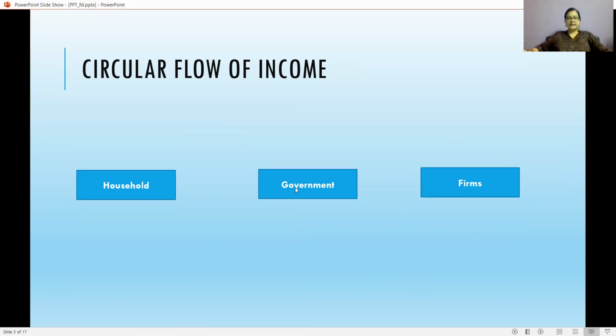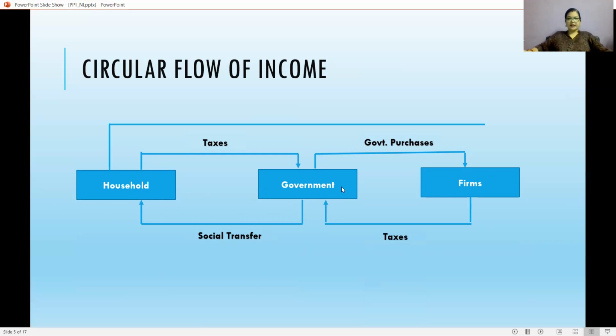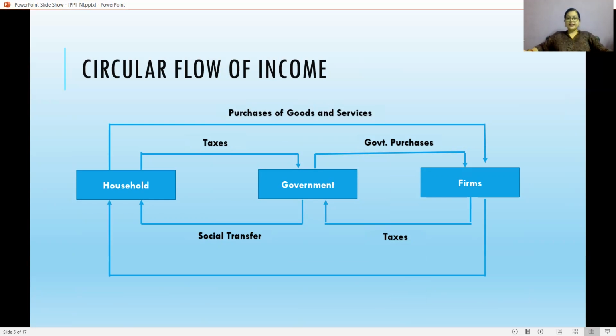Suppose that three agents are there: household, government, and firms. First of all, taxes are paid by the households to the government. Then social transfers are coming from the government to the households. The government purchases goods and commodities from the firms, and firms pay taxes to the government. Now, households purchase goods and services from the firms, and in exchange, households make payments to the firms.